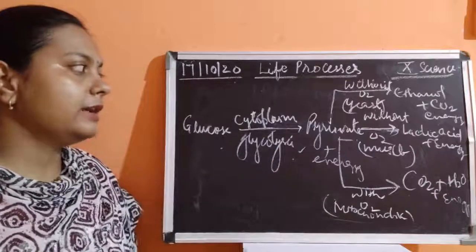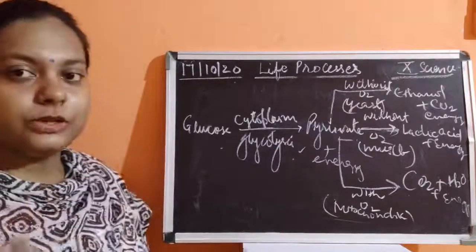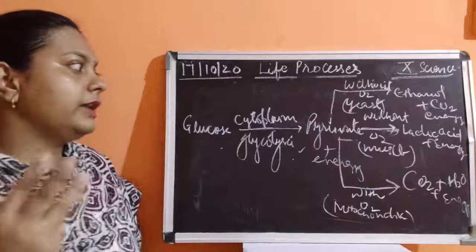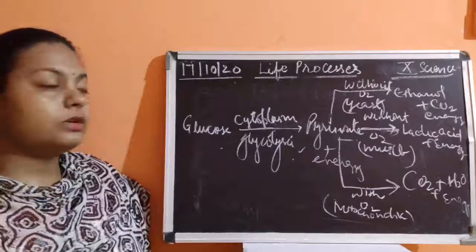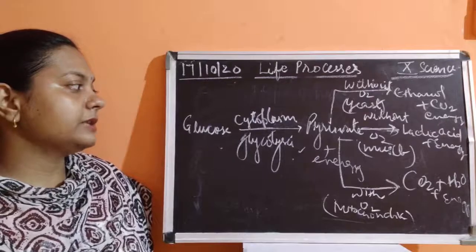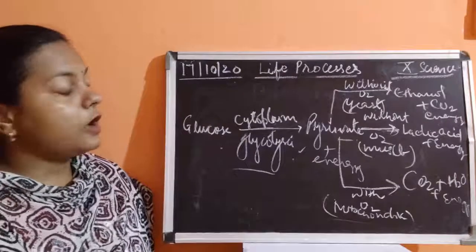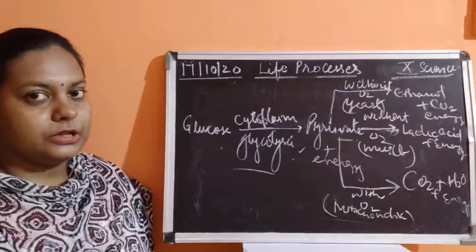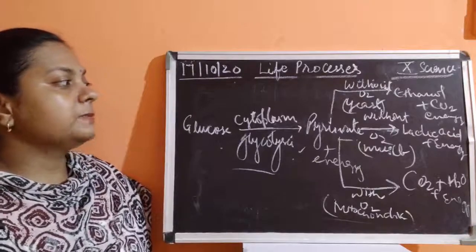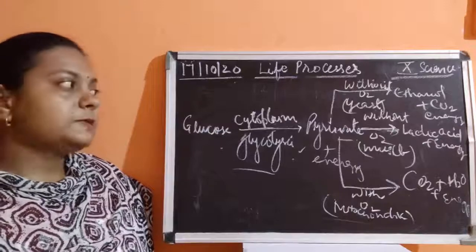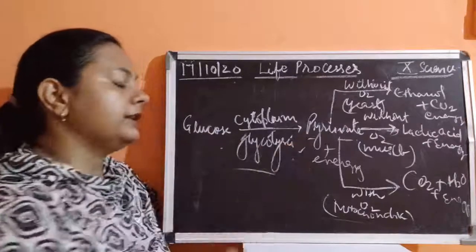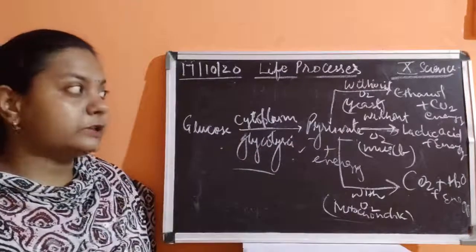So you must all understand that three situations could occur when the glucose is getting synthesized in the cytoplasm. This is going to undergo glycolysis. This is the first step to take up the energy. What happens is pyruvate is going to be formed. Now this pyruvate will be used as a reactant. It is used as a raw material for respiration.